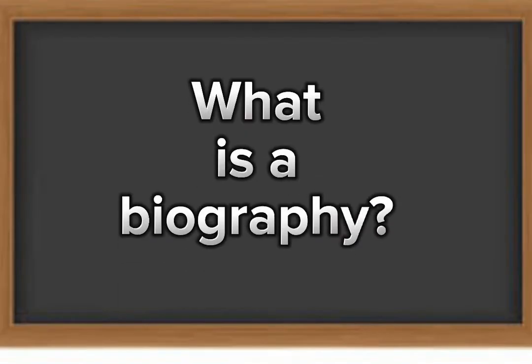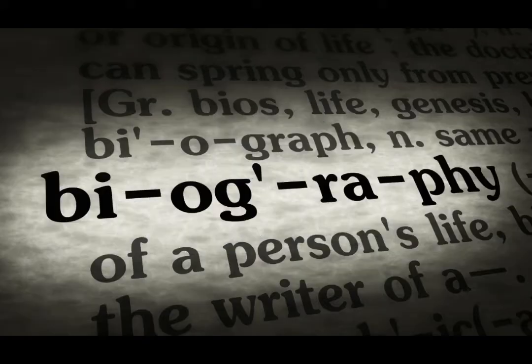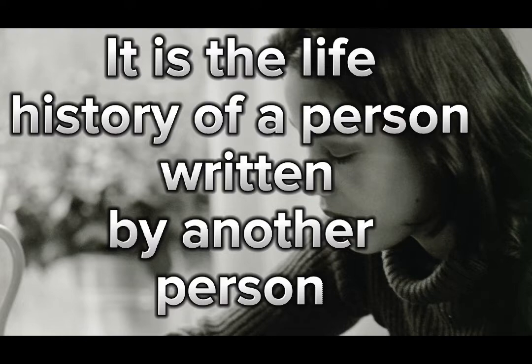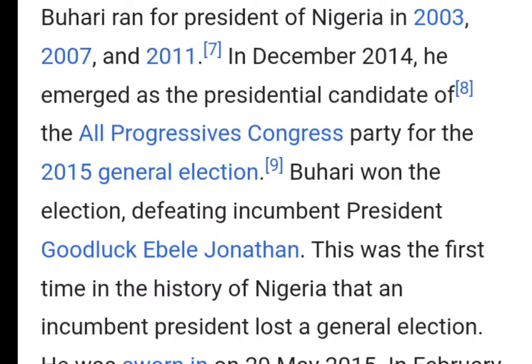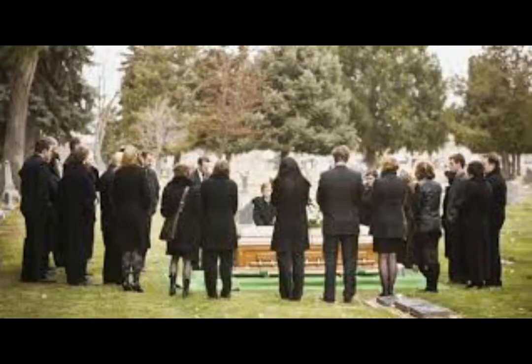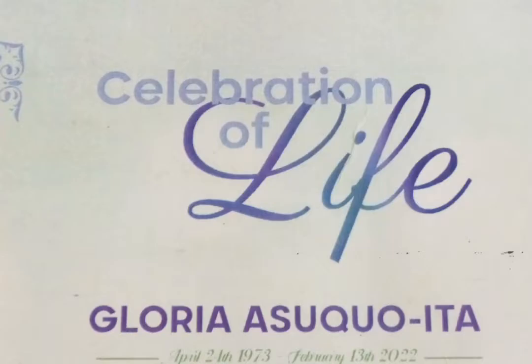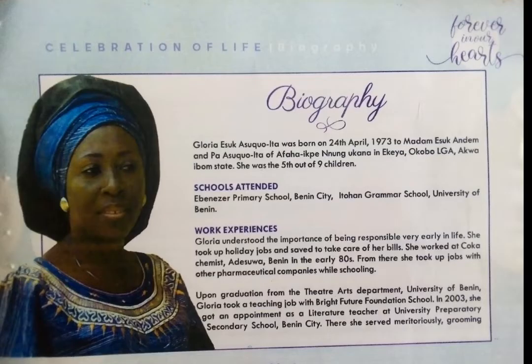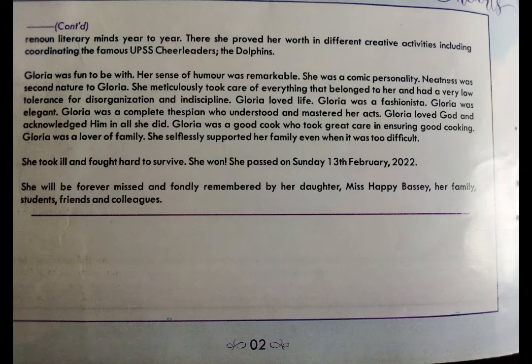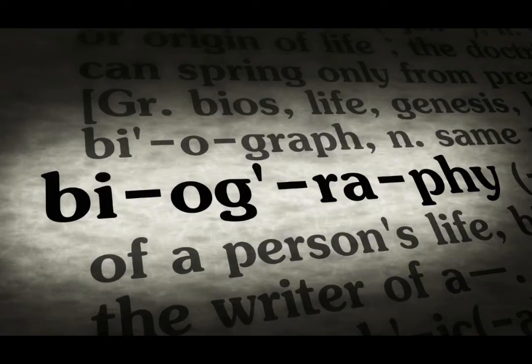What is a biography? A biography is the life history of a person written by another person. If you have been to a funeral service before and a pamphlet was printed out, at the back of the pamphlet you would see something like biography, the life history of that person, but it is not written by that person, it is written by another person. So that's an example of biography.